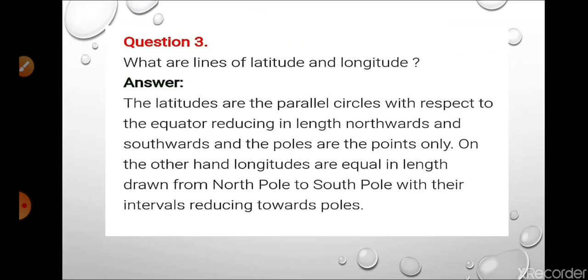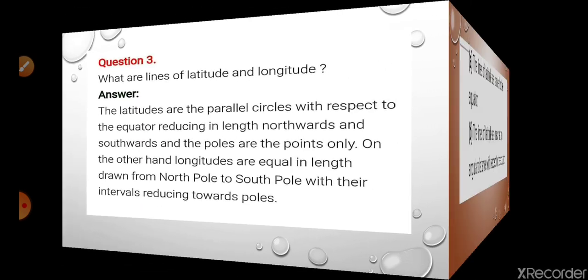Question number 3, what are the lines of latitude and longitudes? So latitudes are the parallel circles with respect to the equator, reducing in length northwards and southwards, and poles are points only, and longitudes are equal in length from north pole to south pole, with their intervals reducing towards the pole. So I hope this answer is clear.